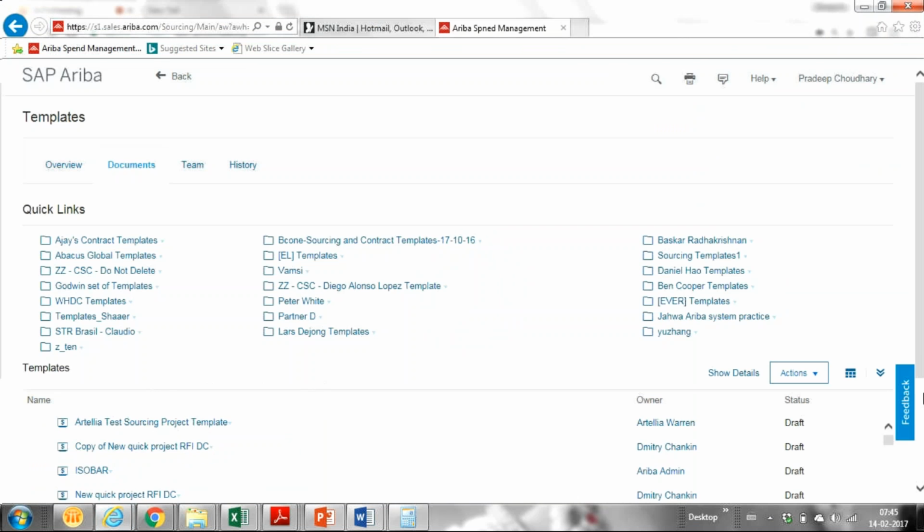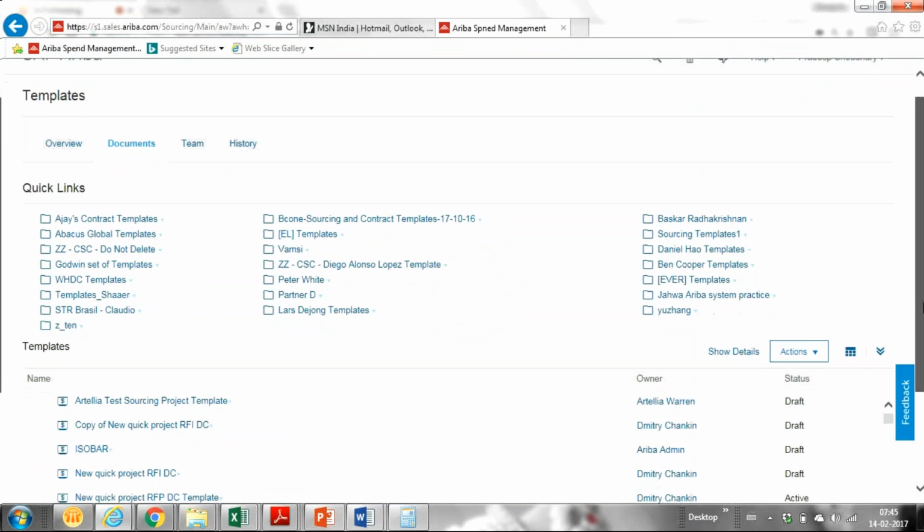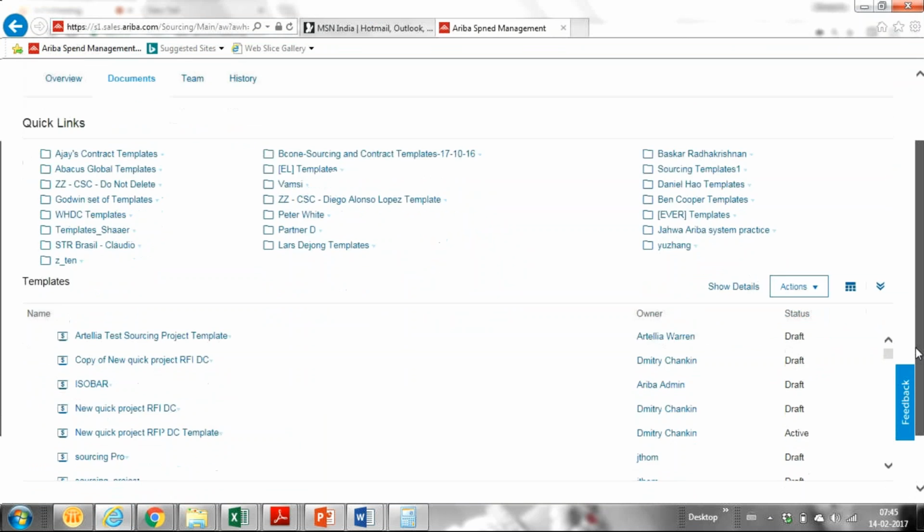So these are templates, Kasi. This is how templates look like. All these are customized templates.